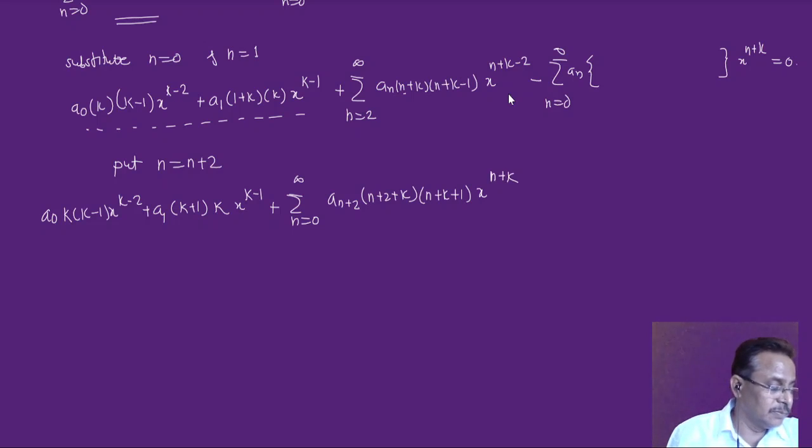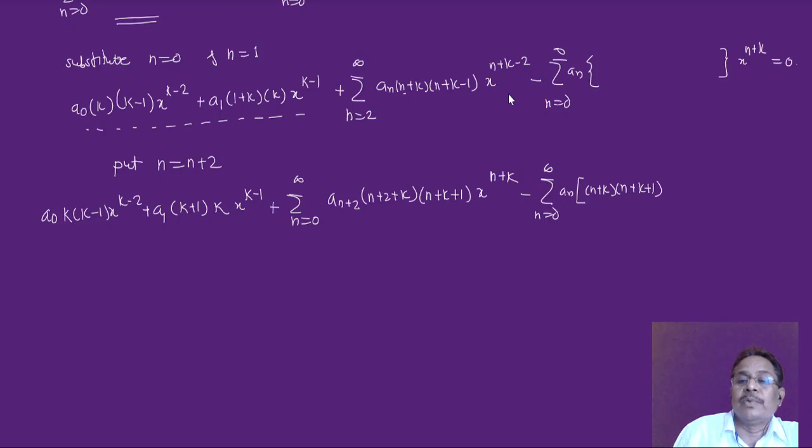The 2 will get cancelled. x raised to n plus k, minus the summation n equal to 0 to infinity, this entire term that we have written earlier: a n times, in this bracket n plus k first bracket, then n plus k plus 1. Look at each term very carefully, because this derivation is not that easy. And minus l into l minus 1, l plus 1 into x raised to n plus k is equal to 0.